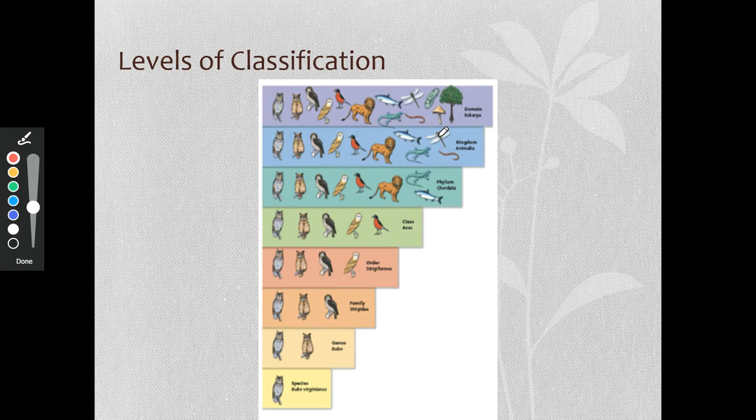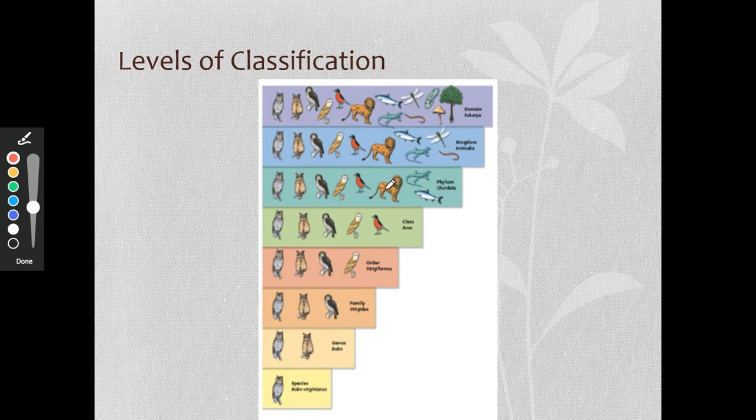So, chordates. All these animals have backbones. We'll move down another level to class. Again, we're getting more specific. Less and less organisms fit into this category. Class Aves: aviary, aviation, flying. These are birds. So we're talking only birds here in class Aves. So we lost the lion, the lizard, and the fish.